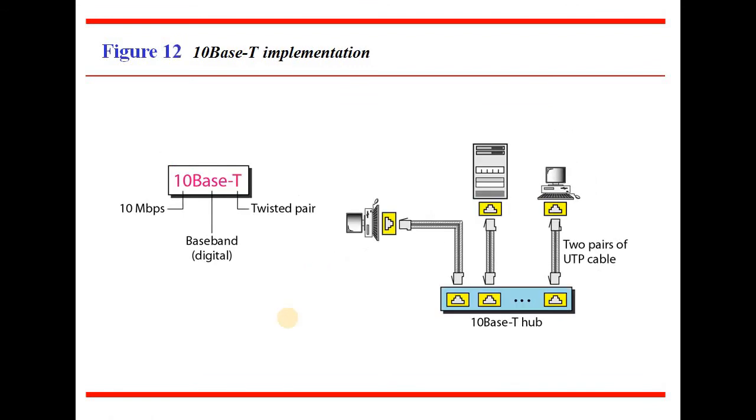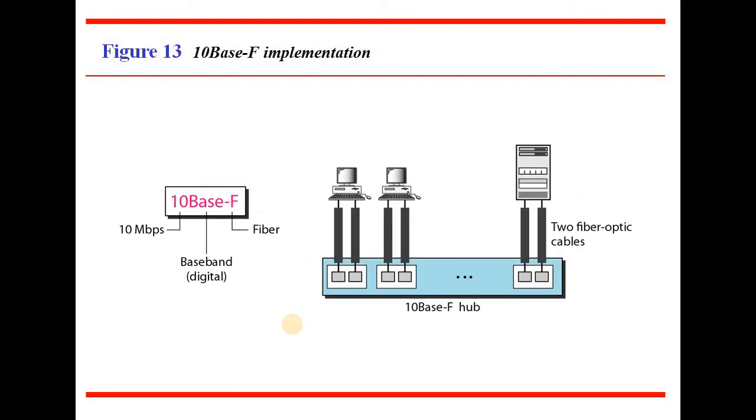Next you have 10BaseT, which is similar to the previous one. Again the maximum is 10 Mbps because it is part of standard Ethernet, where you restrict the data that can be sent to 10 Mbps. So it is 10BaseT. Base again means baseband, which sends the digital signal across the network, and you are going to use the twisted pair cable, where the length is limited to 100 meters.